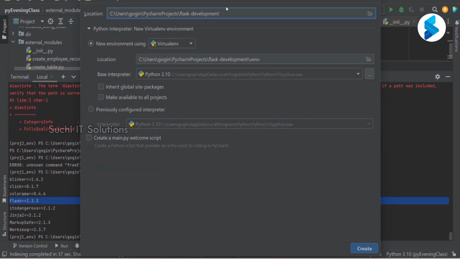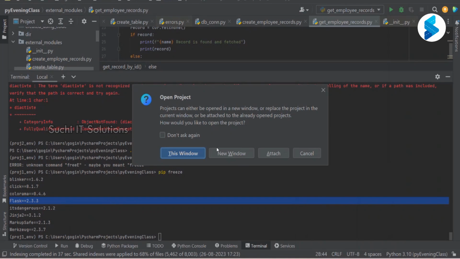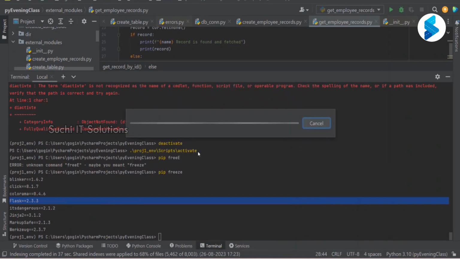Flask development is my project name, and I am going to create a virtual environment. If you don't want a virtual environment, you can use a previously configured one. But let's go with the virtual environment, which would basically create one as well. And we'll say create, and I want to open it in the same window.